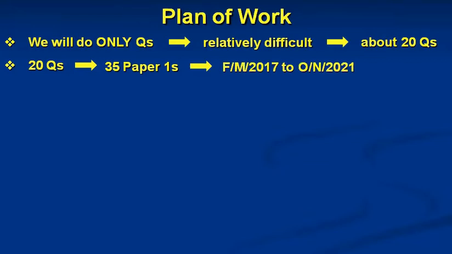I then arranged them topically as well as in the increasing difficulty level order. And while I was doing that, I kept on removing similar questions to avoid unnecessary repetition. And when I was done with the whole drill, I got a question bank of about 480 relatively difficult questions, all arranged topically as well as in the increasing difficulty level order.